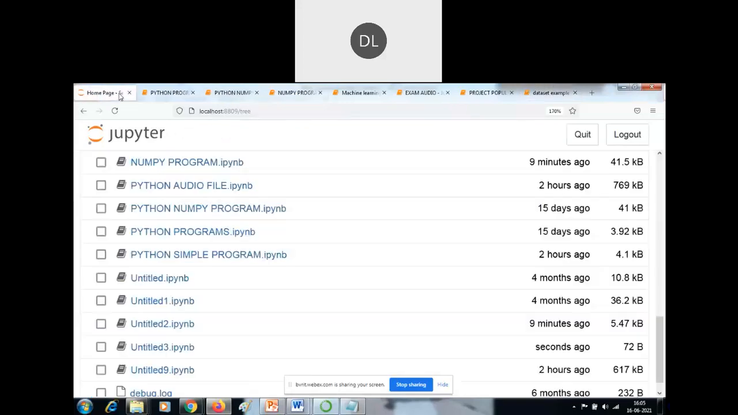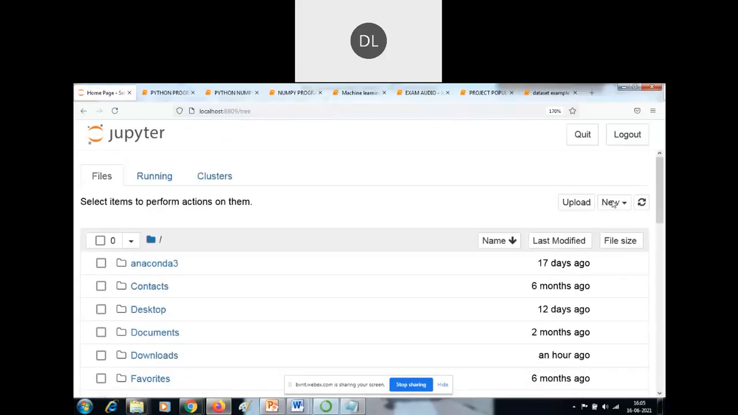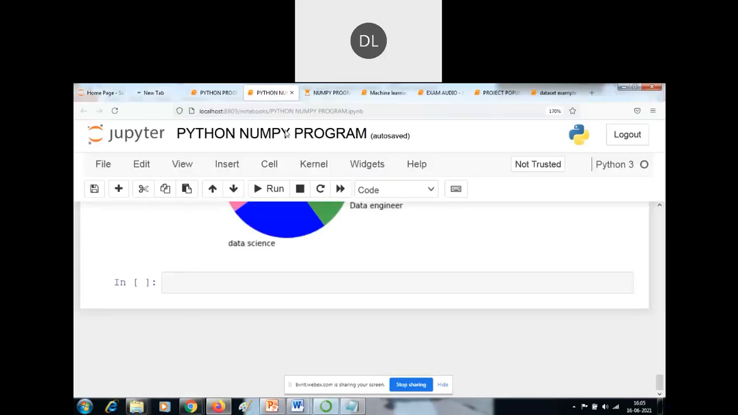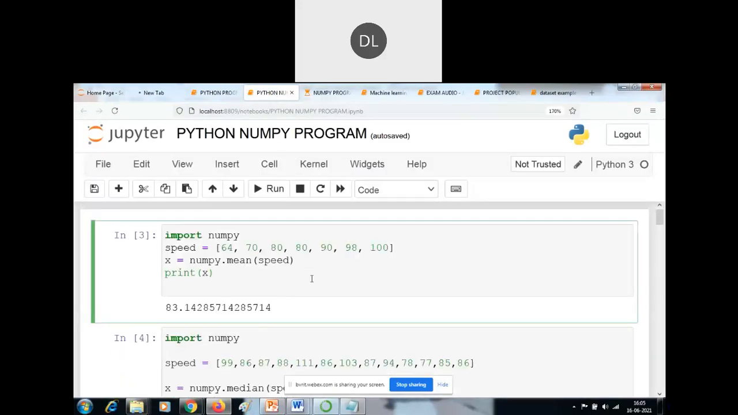Likewise, I'm installing one new package, so I can open a new window now. Okay, let it open. I think it will take 2 minutes. So before that, I will explain some of the concepts.